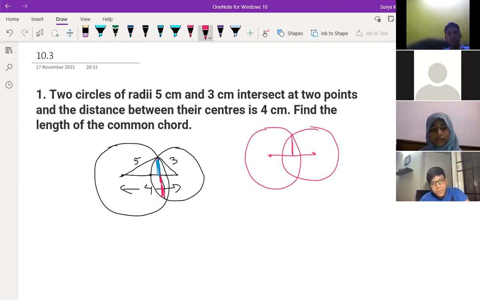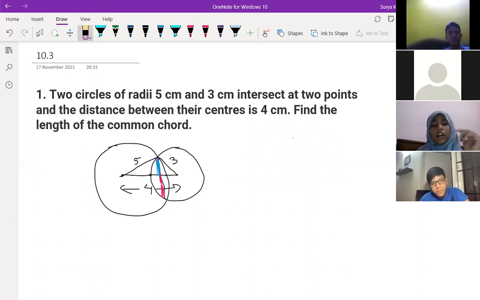It's 6 centimeter. How do you find? By Heron's formula. Applied Heron's formula. So you got 3, then you made it double, or how? What you have done? No, this chord is double. If you find this height, this much height, then to find the complete chord, the down part also should be added. I'll try once. Try by Heron's formula if you want.